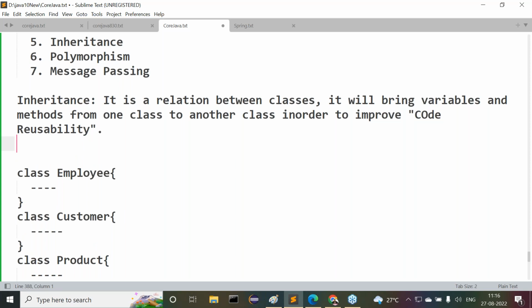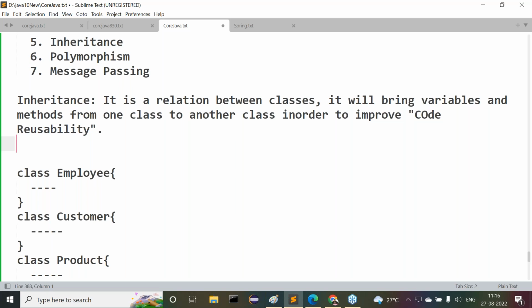Come on, what exactly is the definition I've given for inheritance? It's the relation between classes. What is the advantage of this relationship? It will bring variables and methods from one class to another class. That means one class is giving variables and methods and the other class is getting variables and methods, or not?